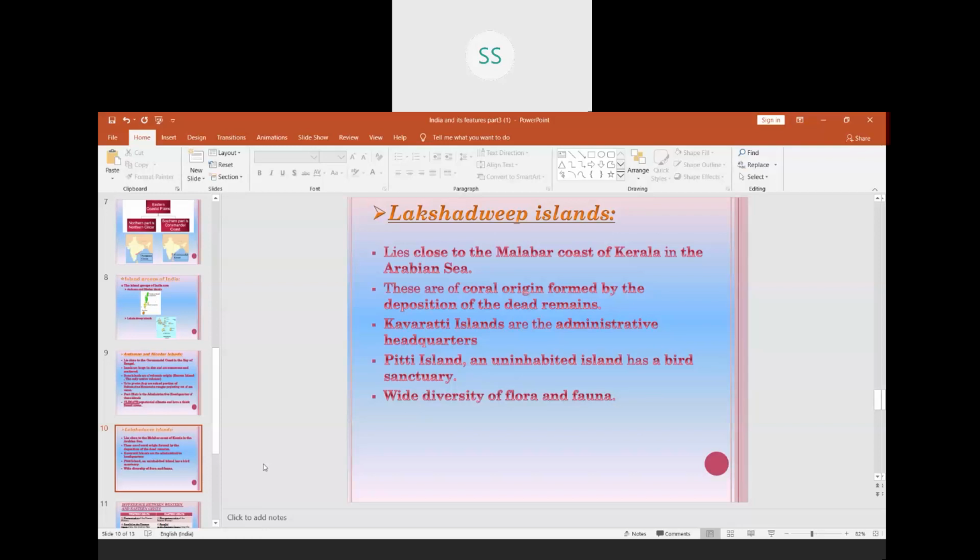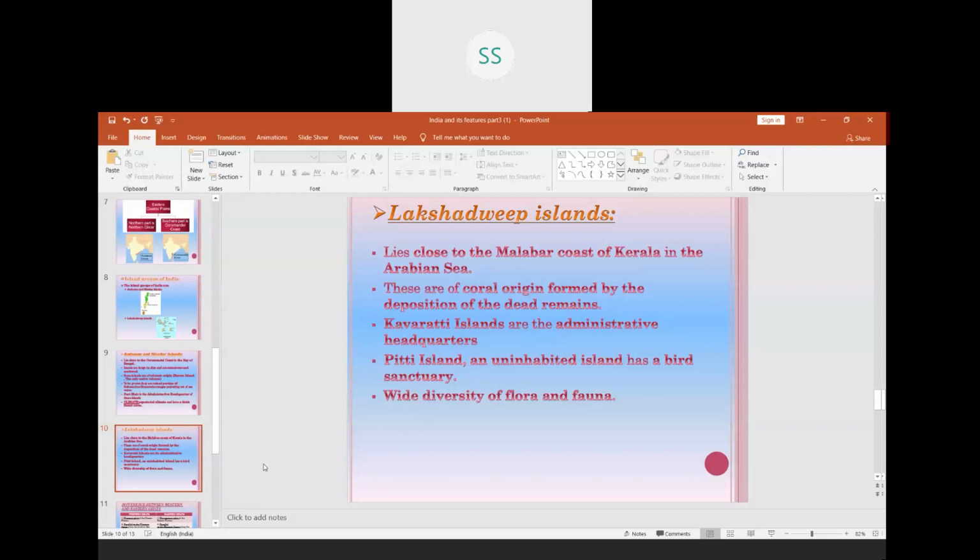When they die, their outer body becomes hard, and when these start depositing for millions of years, it forms into a bigger rock kind of a thing which protrudes outside the sea. So that is how these Lakshadweep islands are formed.